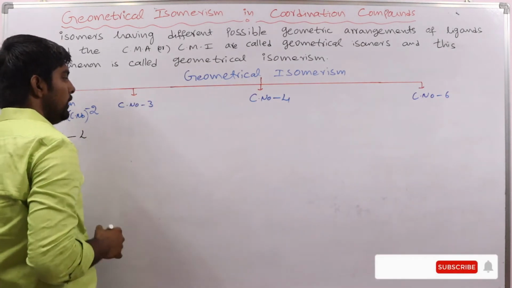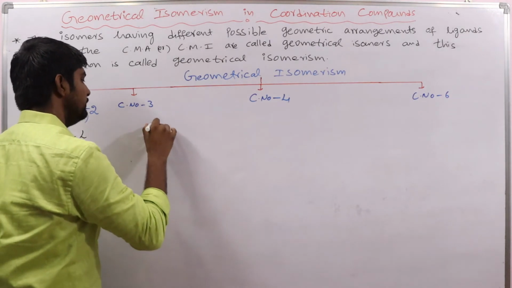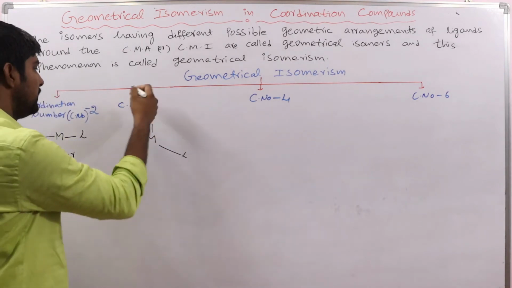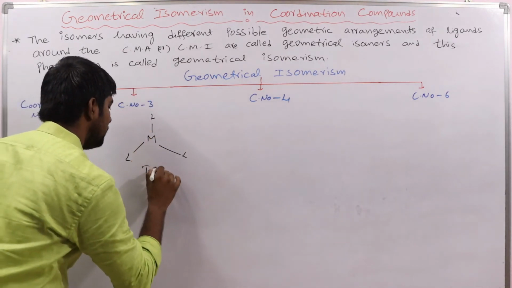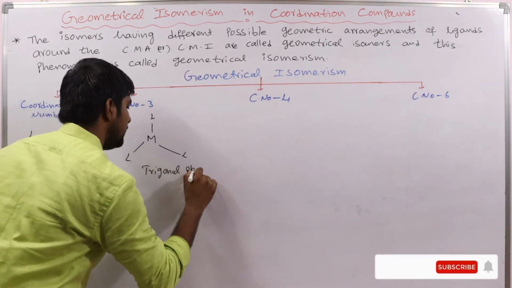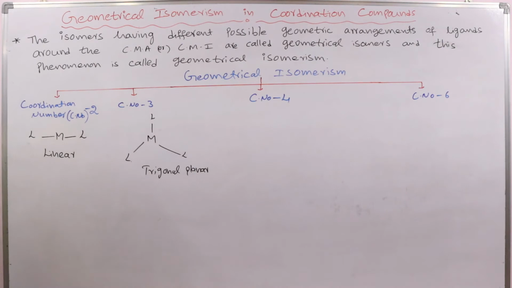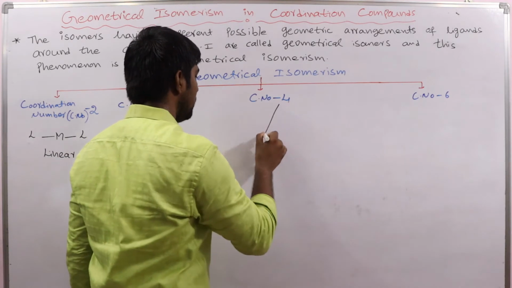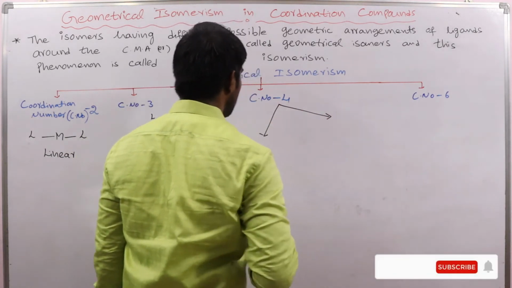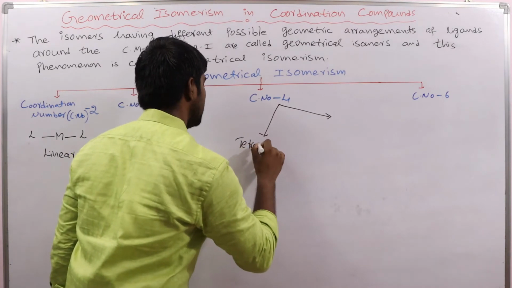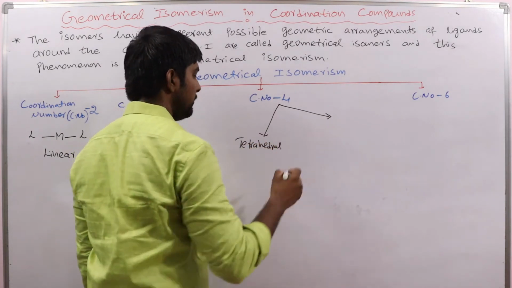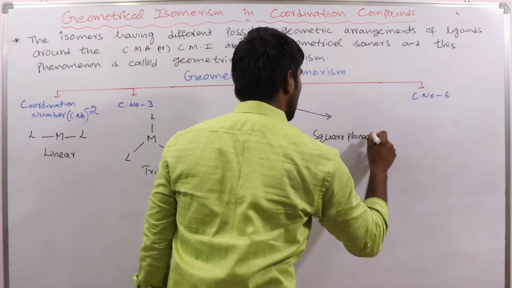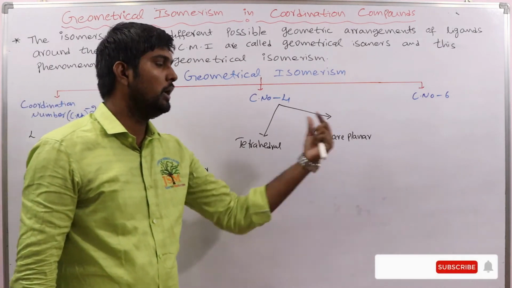Coordination number 3: this is the metal, with ligands arranged around the central metal atom like this. The geometry is trigonal planar. With coordination number 4 we have two possibilities: tetrahedral geometry and square planar geometry.